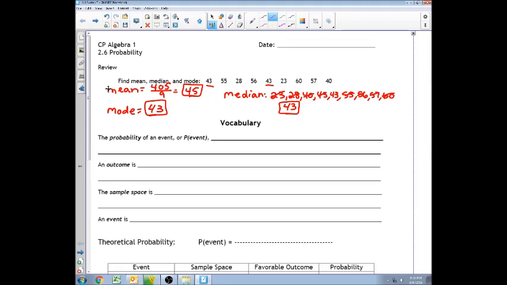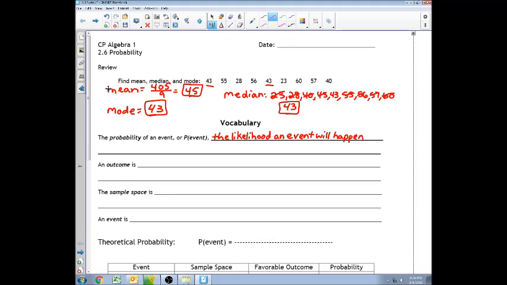Now we have some vocabulary. The probability of an event, or the P of event, is the likelihood an event will happen. Likelihood an event will happen. Flipping a coin and getting heads has a probability of 1/2. It's a 50-50 chance. Okay?